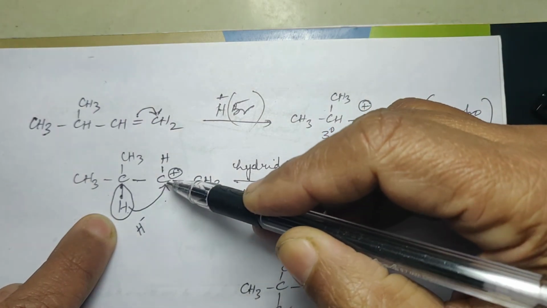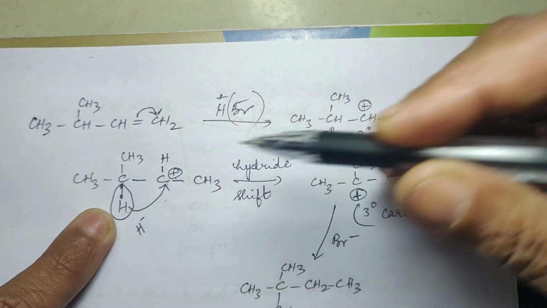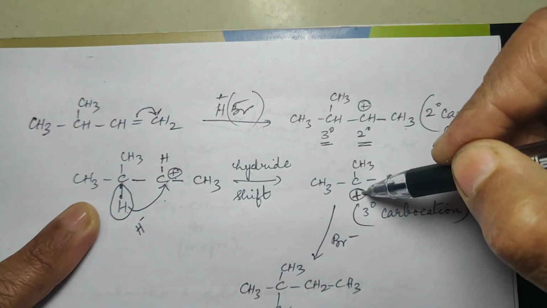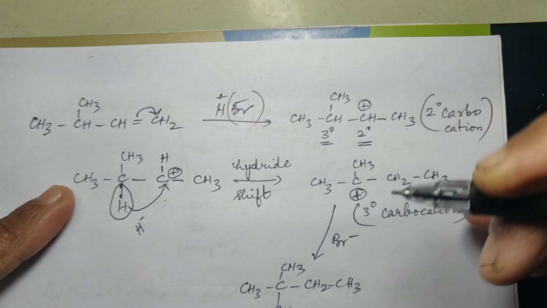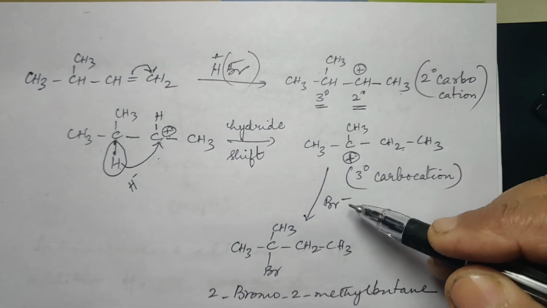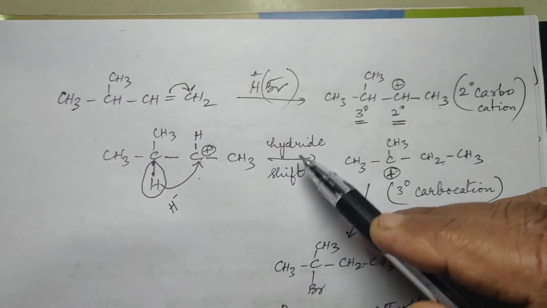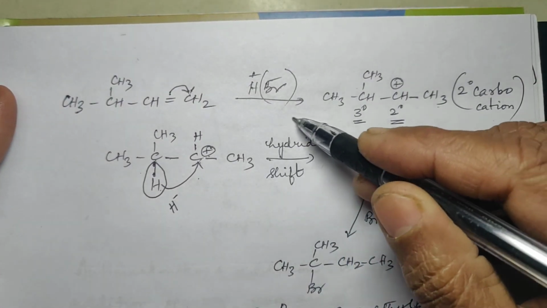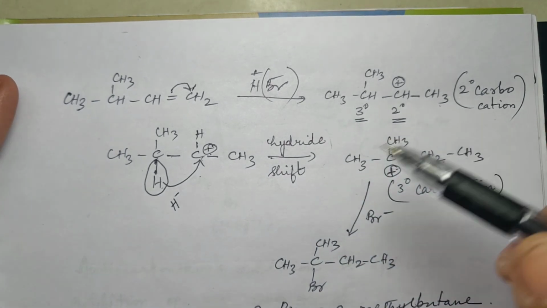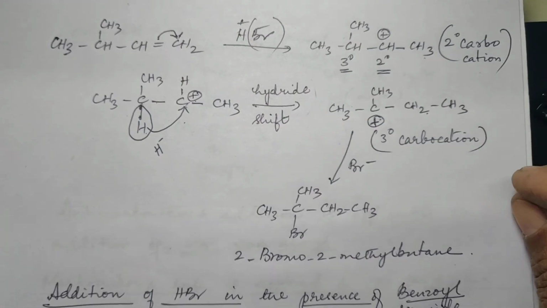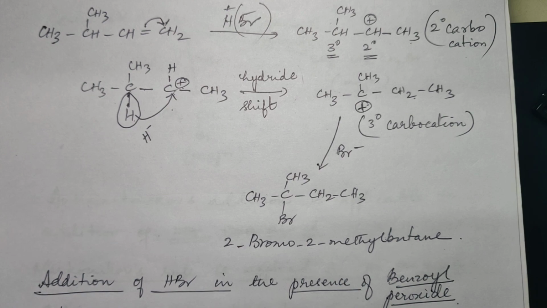And now the positive charge will shift to this position. So you will get a tertiary carbocation. Okay. Now Br minus will attach to the tertiary carbon. Is that clear? So this is called hydride shift. Okay. This is a very important concept under addition reactions. Is that clear?